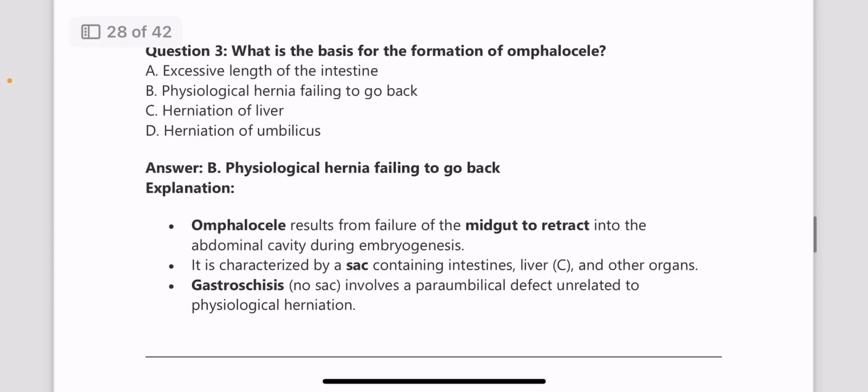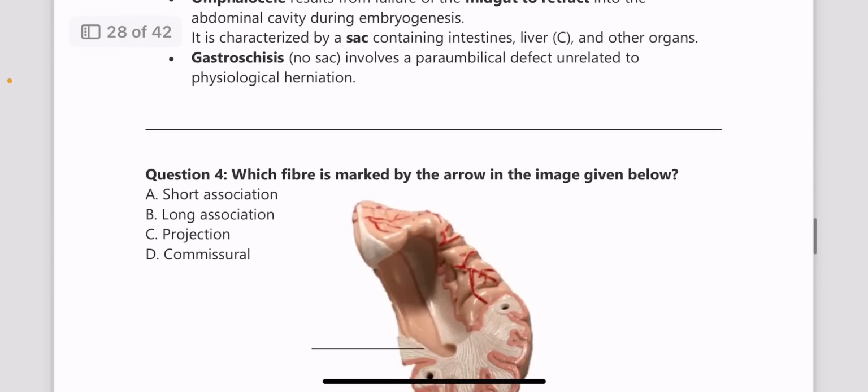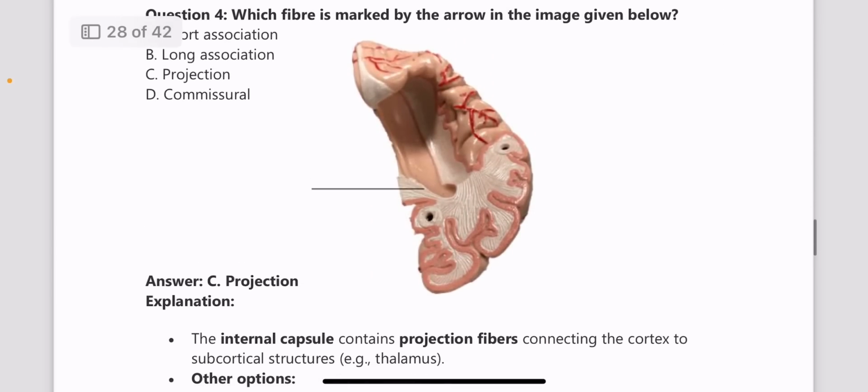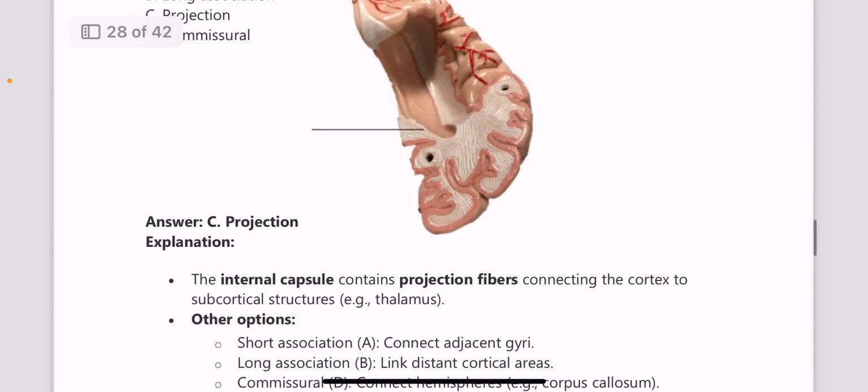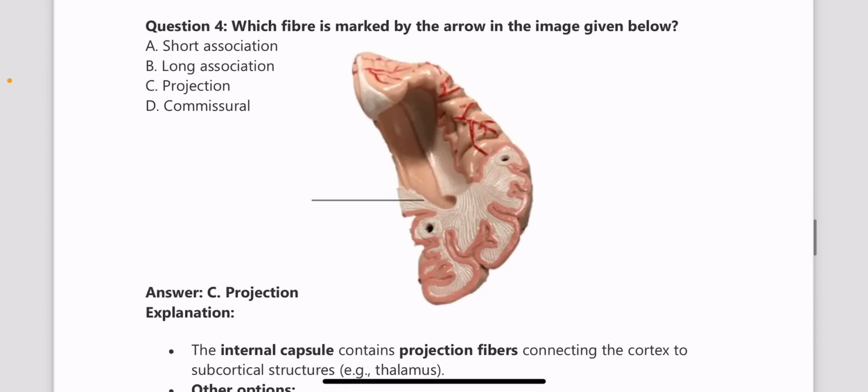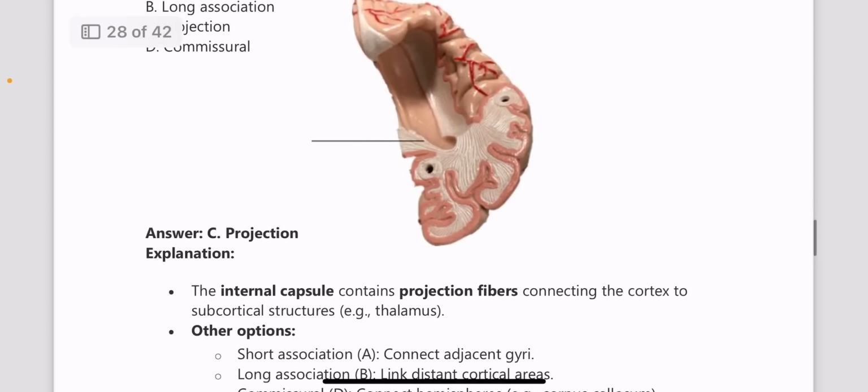Next, what is the basis for the formation of omphalocele? Answer is physiological hernia which fails to go back. Next, which fiber is marked by the arrow in the image? Answer is projection, because internal capsule has projection fibers and the area marked here is the internal capsule.